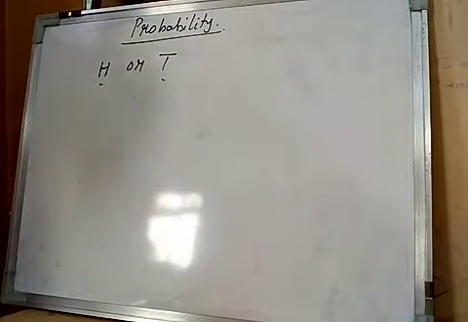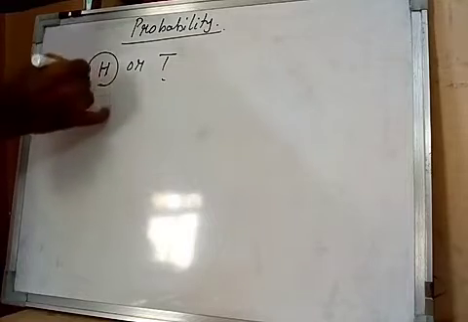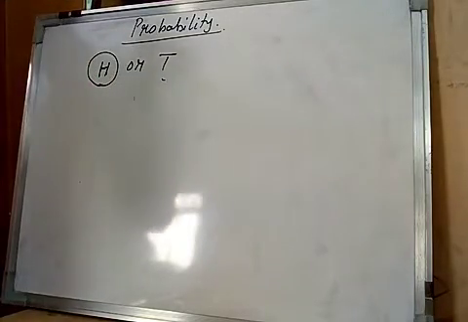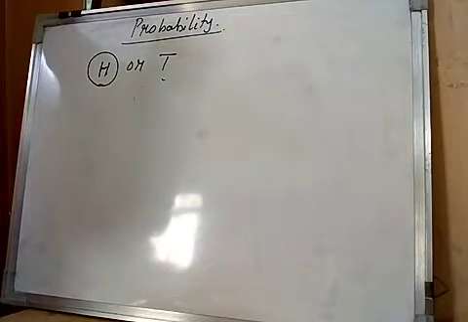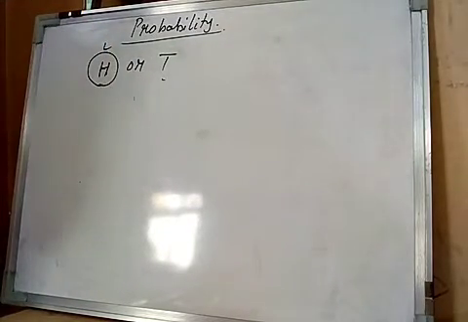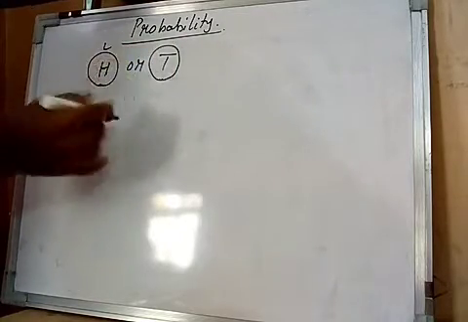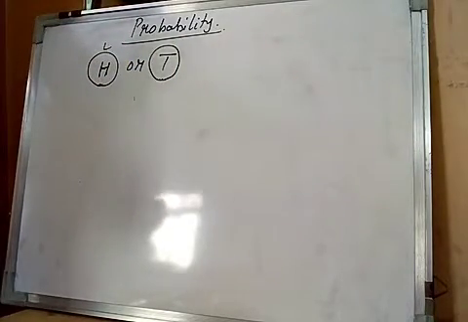Suppose our choice is head. Suppose somebody has tossed the coin and I call it should be head. So this is my event. Out of these outcomes or results, each is called what? One event. So this will be my favorite event because I have called it. Suppose somebody has called tail. So tail will be his event or favorite event.